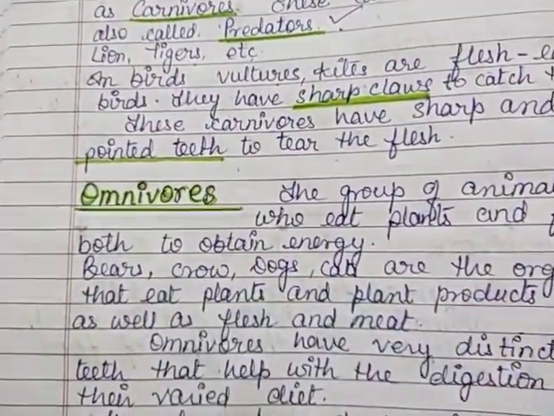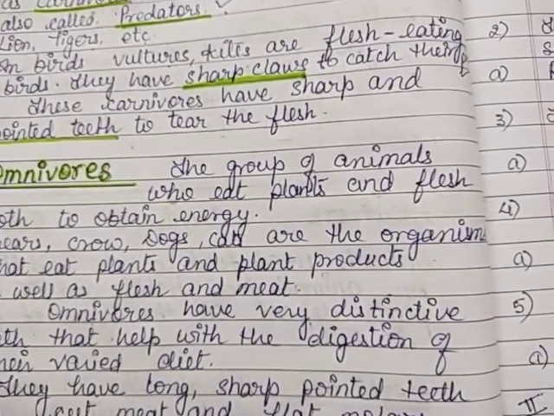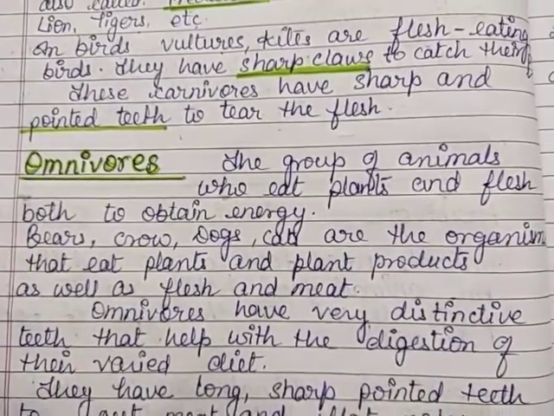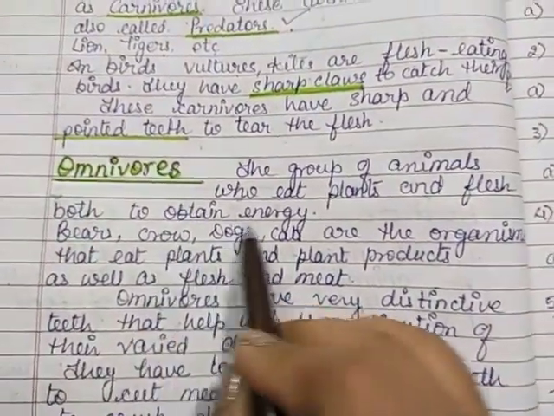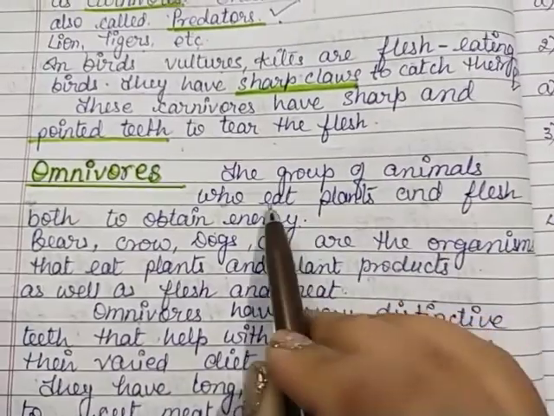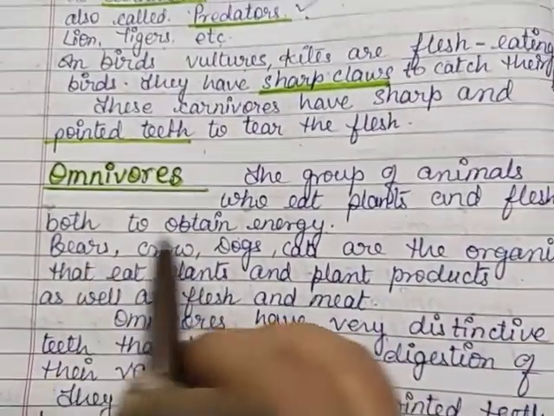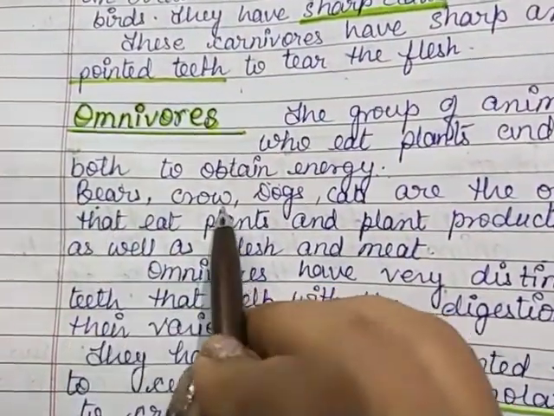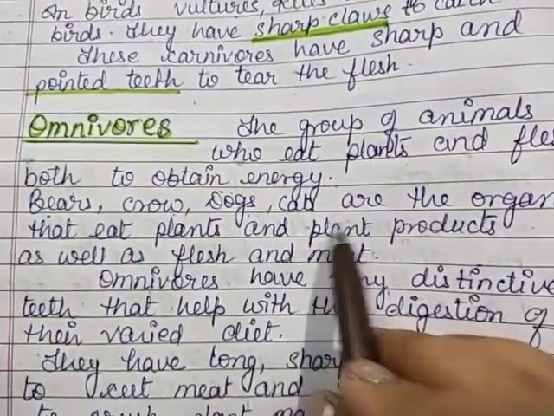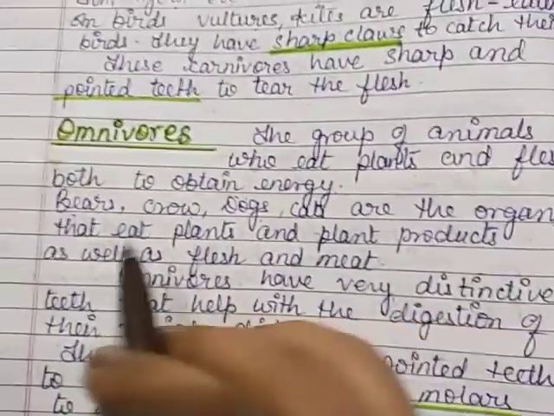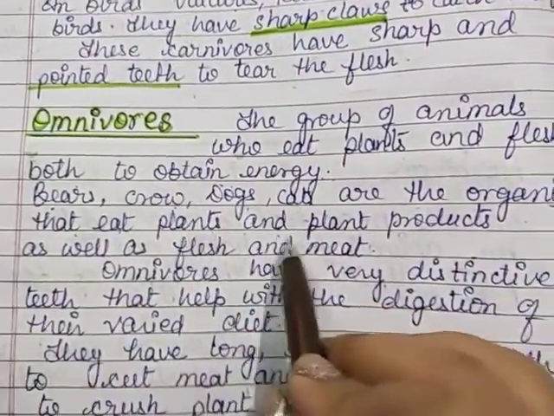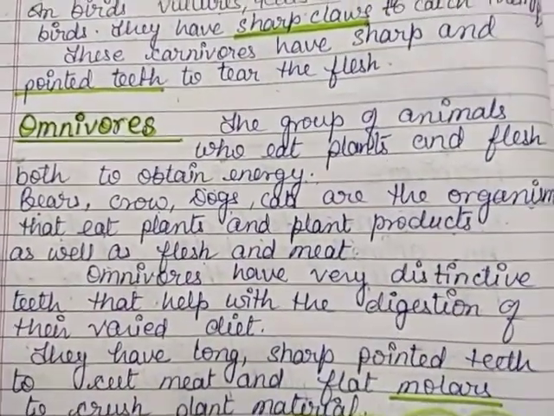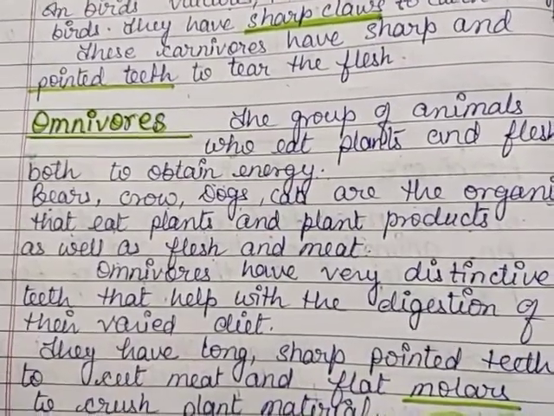Now the next category of animals is omnivores. This is the category of living organisms who eat plants and plant products as well as flesh and meat, both, to obtain energy. Bears, crows, dogs and cats are organisms that eat plants and plant products as well as flesh and meat.